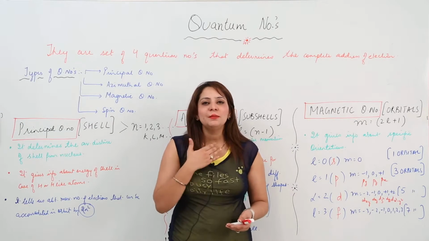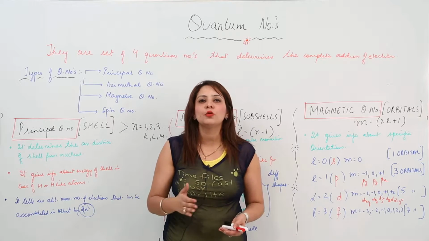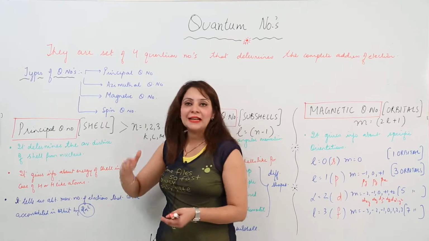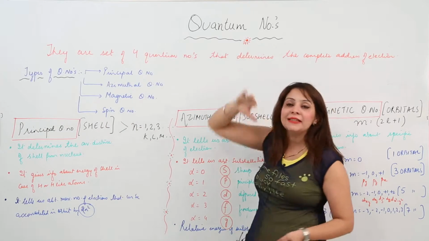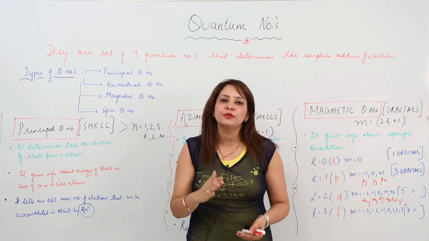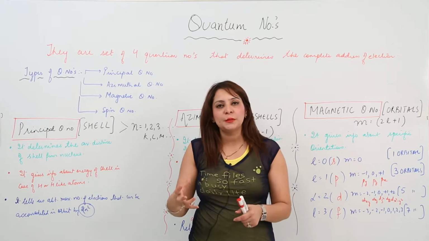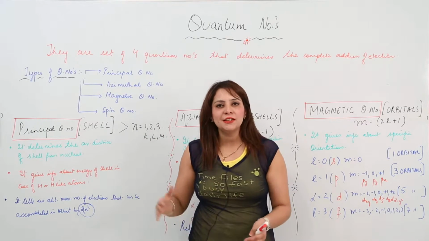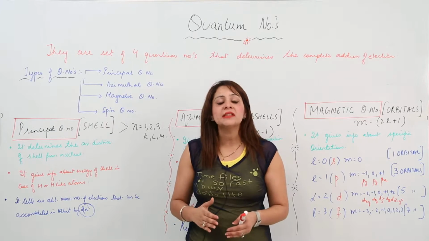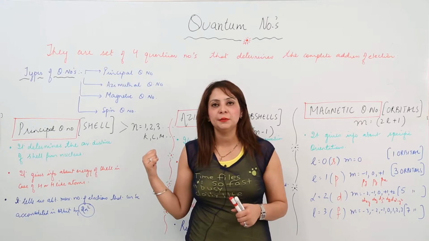So just to give you the complete information about it, we have quantum numbers. Quantum numbers are nothing but a set of 4 numbers which will determine the complete address of an electron. By knowing their values, you will know where an electron is present, what is inside that, and what the shapes are. We will be discussing these quantum numbers. These are a very interesting topic, and you encounter many types of questions in the paper based on quantum numbers.